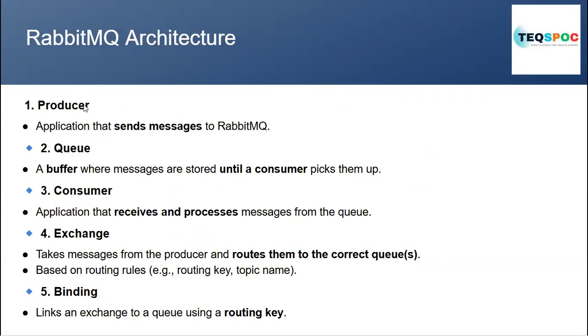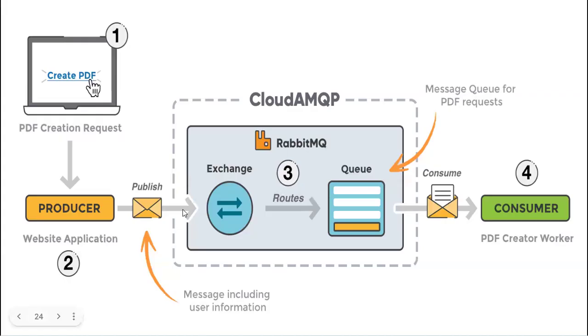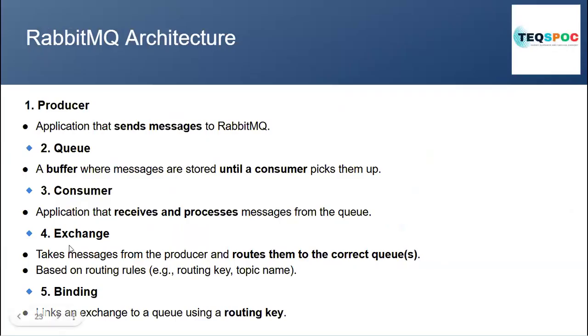In the RabbitMQ architecture, we have seen the producer and the queue. The queue is a buffer memory which stores the message, and it will send it to the consumer when the consumer is ready. The consumer will subscribe to RabbitMQ. Then we have the exchange.